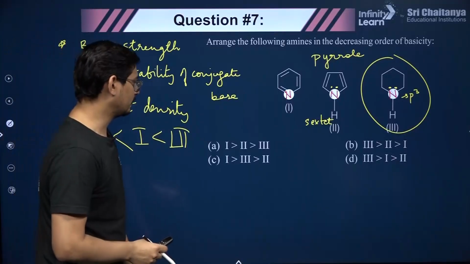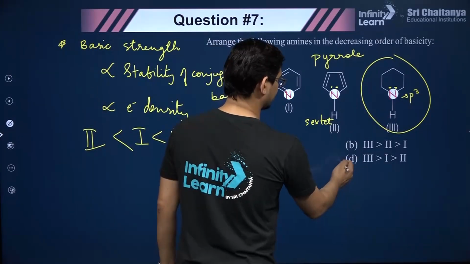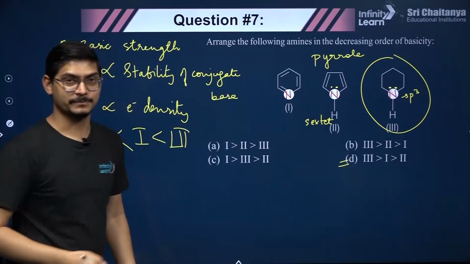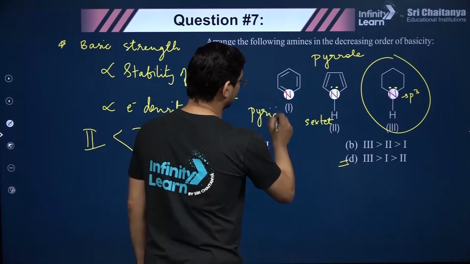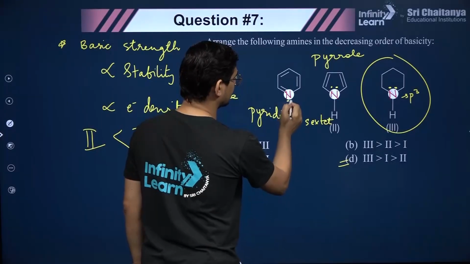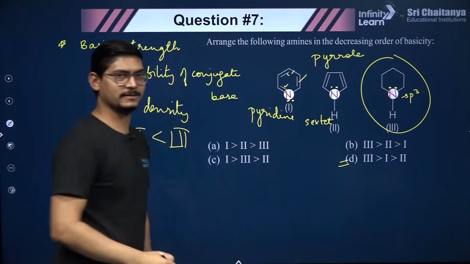So the answer you have gotten, I think, is third, first and second. Yes, third and then first and then second. Now what is the story with first? It is pyridine, right? The electron pair is available. It is not involved in resonance, right? Because we have the 3 pi electron pair necessary for aromaticity.